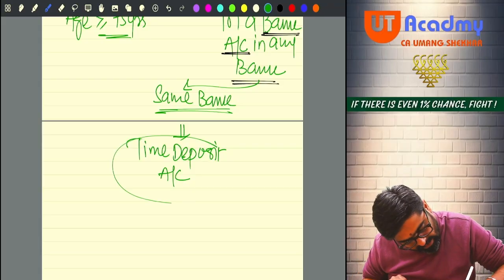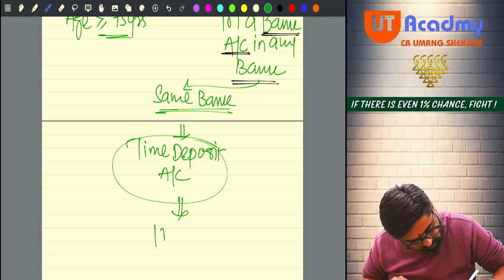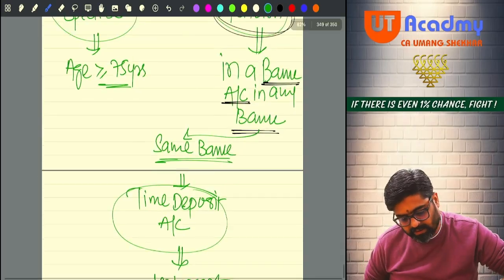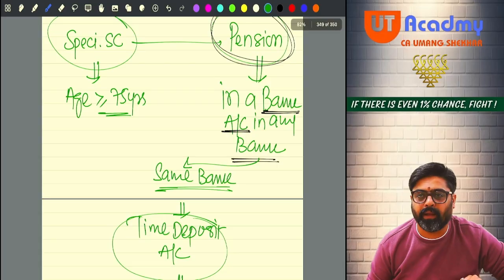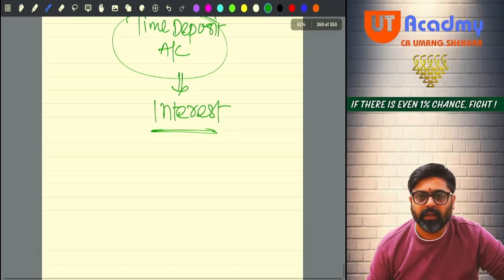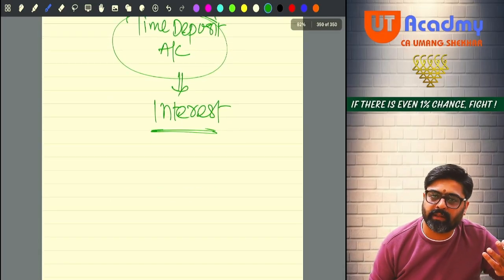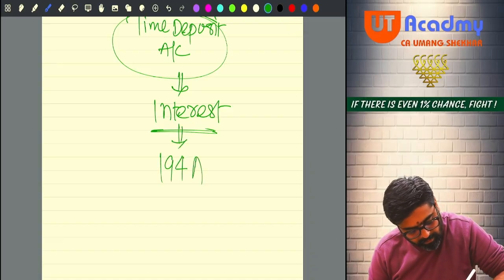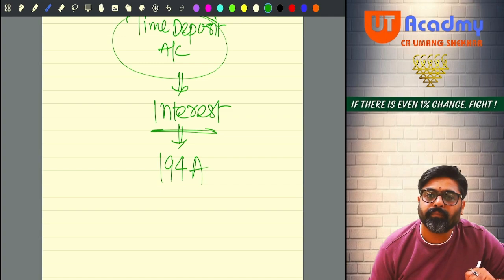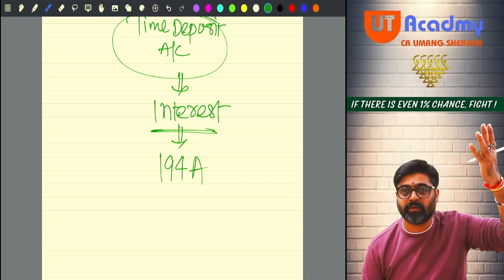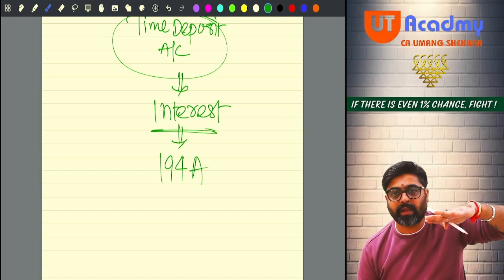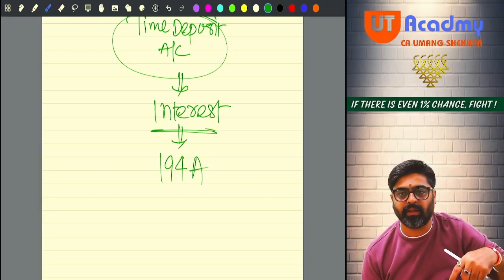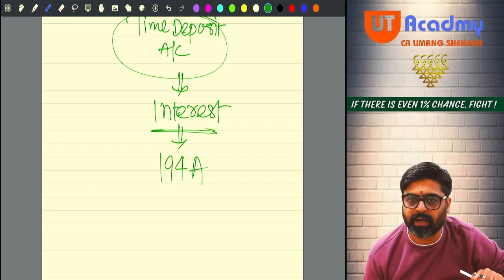Now, on this time deposit account, whatever interest this bank is going to pay to this senior citizen, if that interest is more than 50,000, the TDS provisions of 194A will be applicable. Don't you think so? Because under section 194A, interest on a time deposit account given to a senior citizen, if that amount is more than 50,000, the TDS will be deducted under 194A.